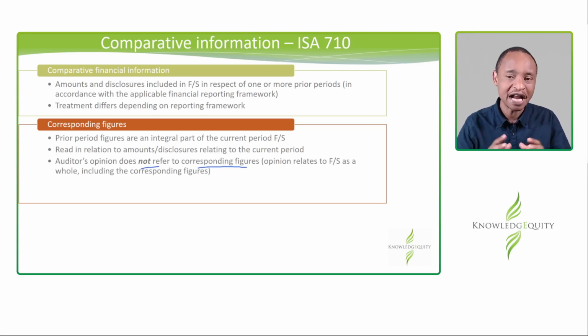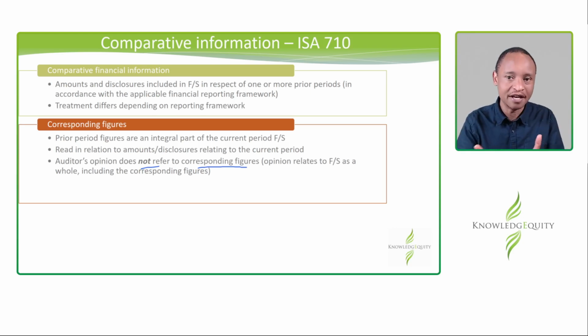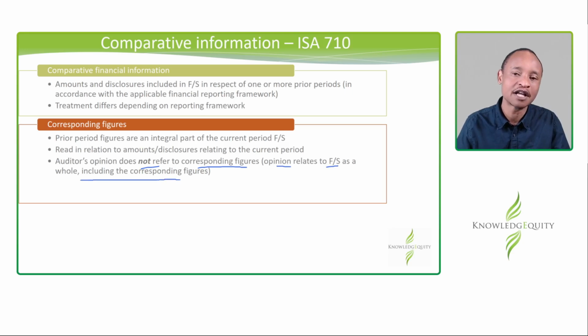If you've been asked to audit this year's financial statements and you have corresponding figures, you're not going to mention in your audit opinion the difference between this year's figures and the corresponding figures. It's all seen as one, and so it will be included in the audit opinion. The opinion relates to the financial statements as a whole, including the corresponding figures.